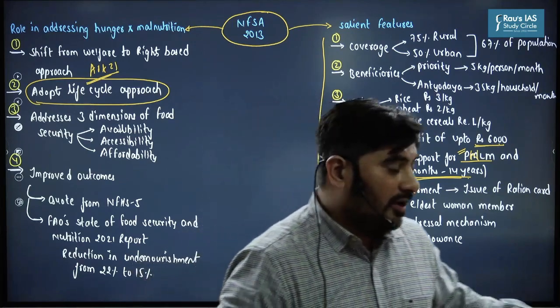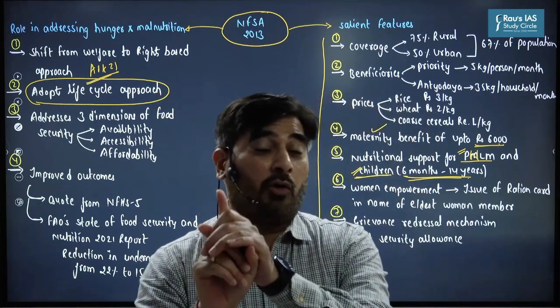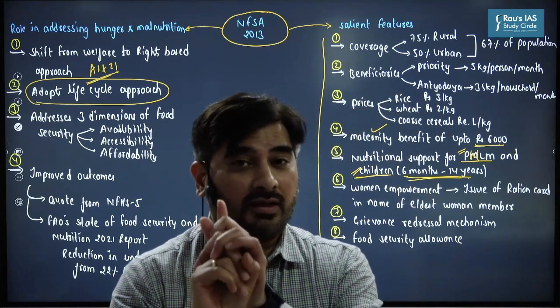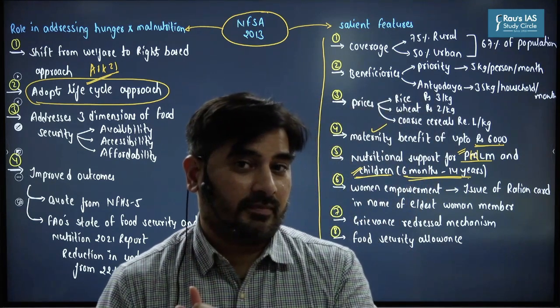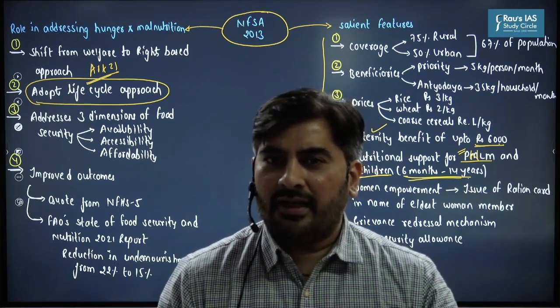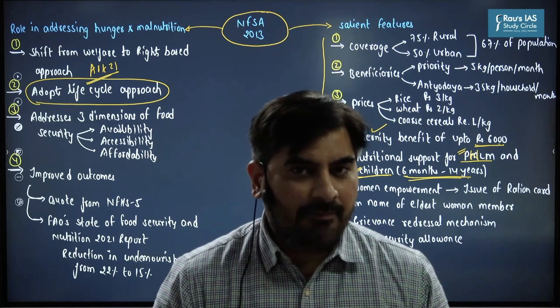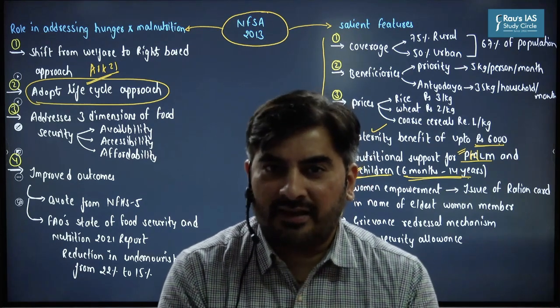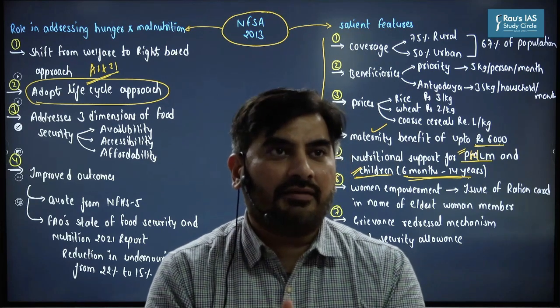Apart from that, there is one very, very important point which you should not miss in your answer. Whenever you talk about malnutrition in India, whenever we say that children born in India are malnourished, stunted, underweight, right?